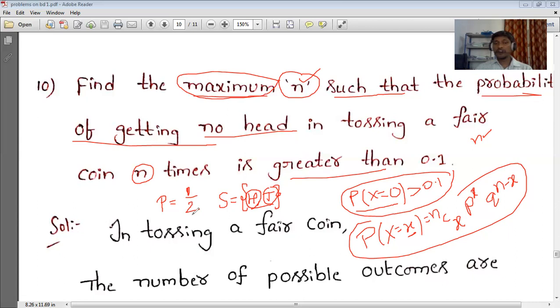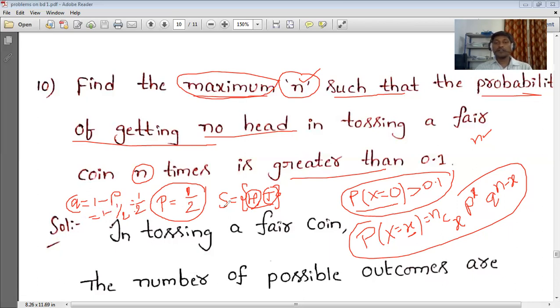Next, if we know the value of p, we can get the value of q. Since p plus q is equal to 1, q is equal to 1 minus p, so 1 minus 1 by 2, which is 1 by 2. So p is equal to 1 by 2 and q is equal to 1 by 2. In other words, p is the probability of getting a head and q represents the probability of getting a tail, each 1 by 2.